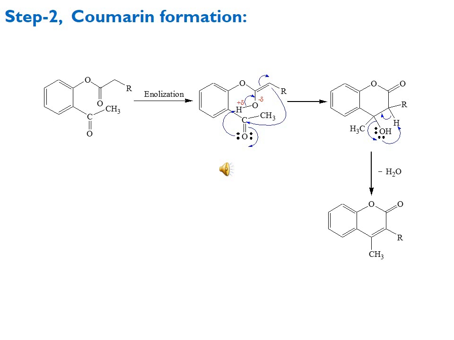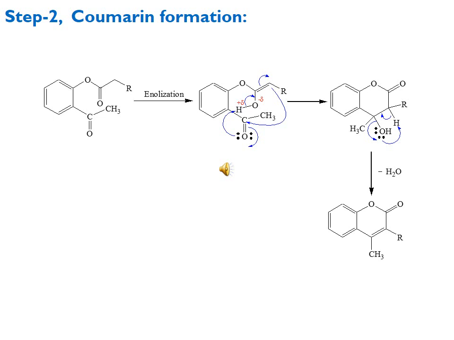The carbon carbon double bond moves towards the second carbon, and that carbon acts as a nucleophile and attacks the carbonyl carbon, and the carbon oxygen double bond is broken, which moves toward the oxygen, and oxygen uses that electron for the formation of a bond with hydrogen, and we get this functionality in which now the third position has the R group and the fourth position has methyl and OH group.